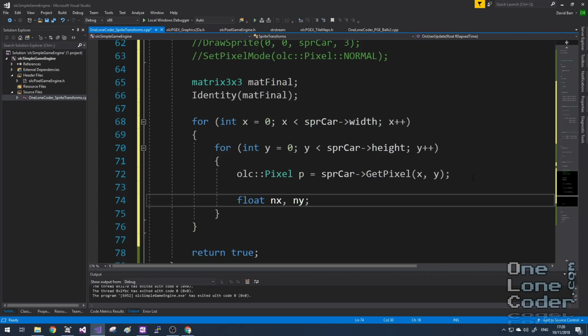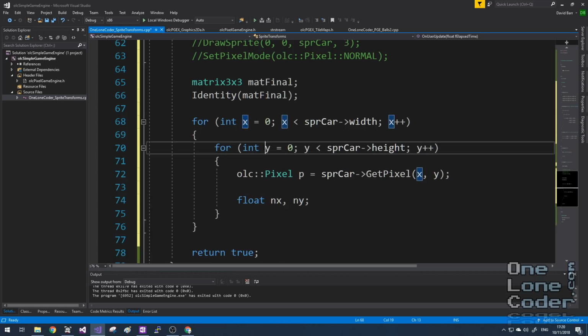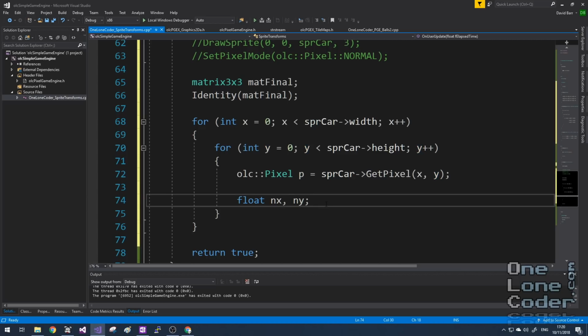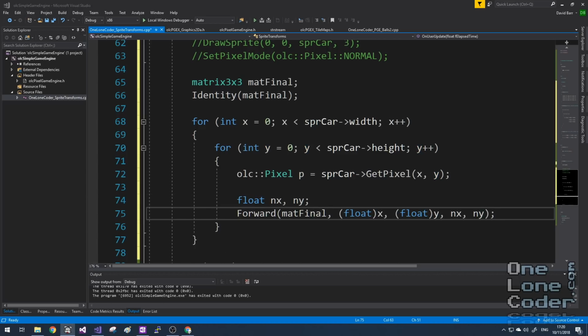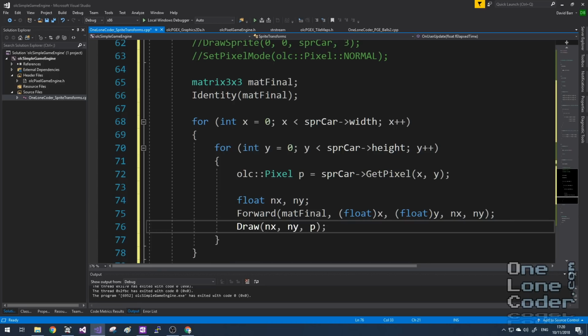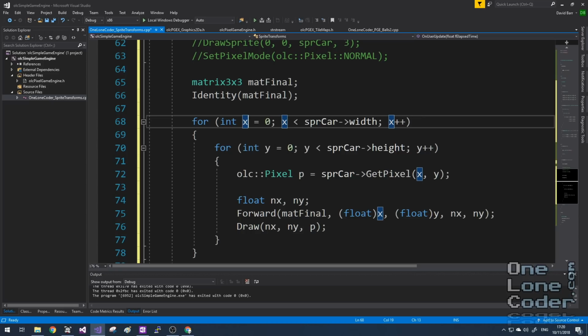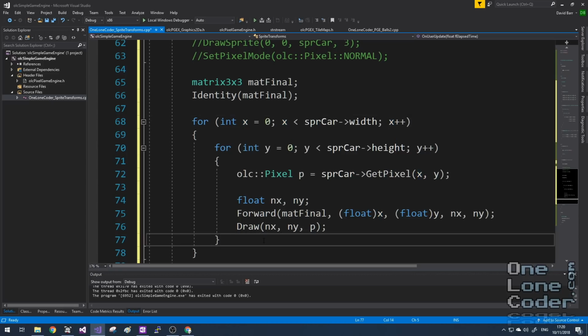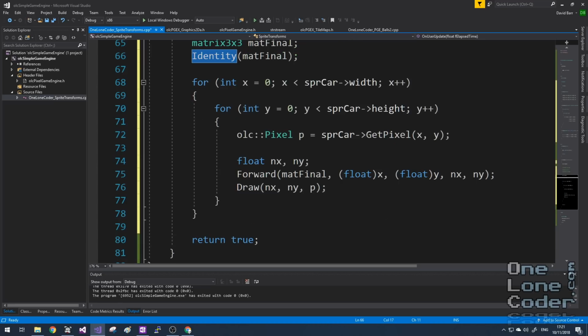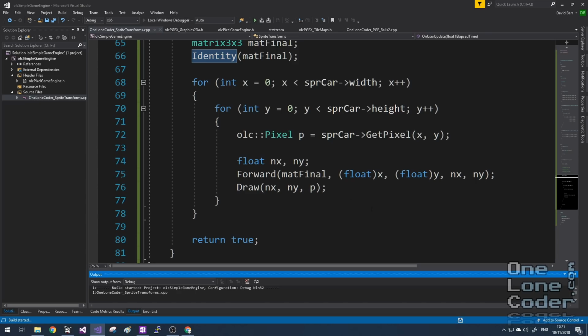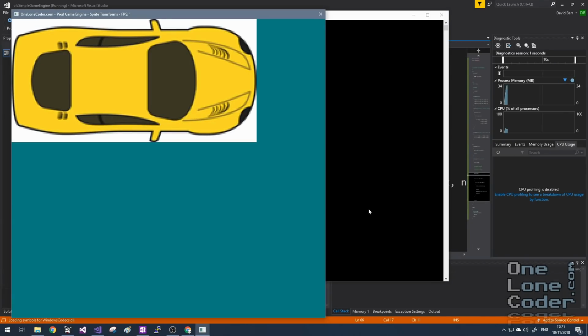2 additional floating point variables are going to represent my new x and new y coordinate after I have transformed the x and y coordinate from sprite space. So this will put it into screen space. And this is just a matter of calling the forward function we've just defined. Once we've got the new x and the new y, we then draw the pixel using the standard Pixel Game Engine draw function in the new location. So we've taken the point within the sprite, transformed it, and we're drawing it to the transformed location on the screen. Now, because this is an identity matrix, what we should see is no difference at all. Let's take a look. Perfect. What we see is the car aligned with the top left.